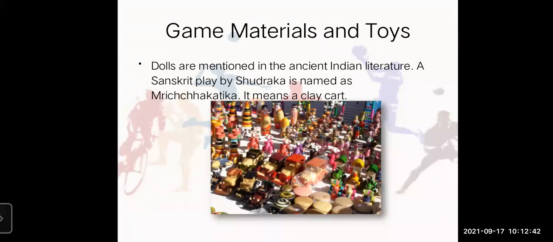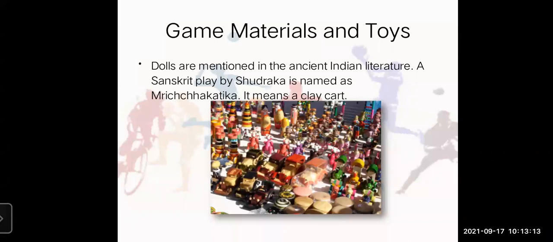So at that time plastic or soft toys and all these were not there. They used to make toys with clay, dolls, then cars and all, wheels, so many things. Even you can see the small girls, they play kitchen sets, small utensils made up of clay, right?